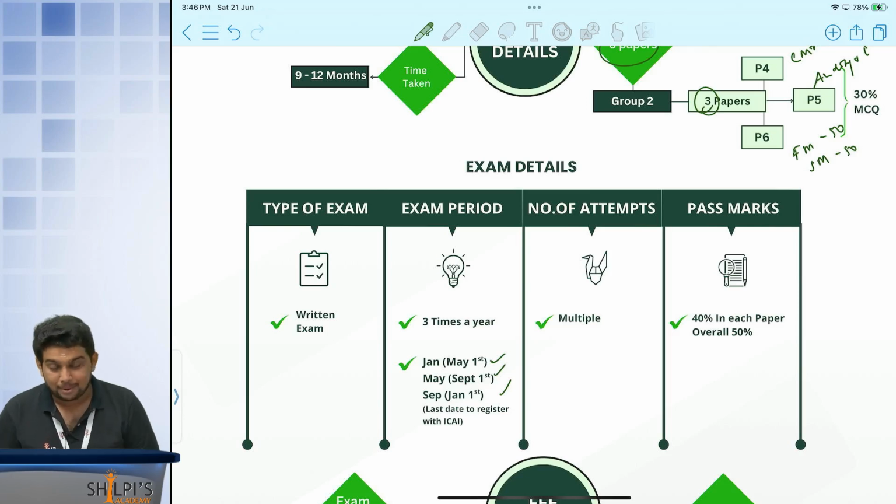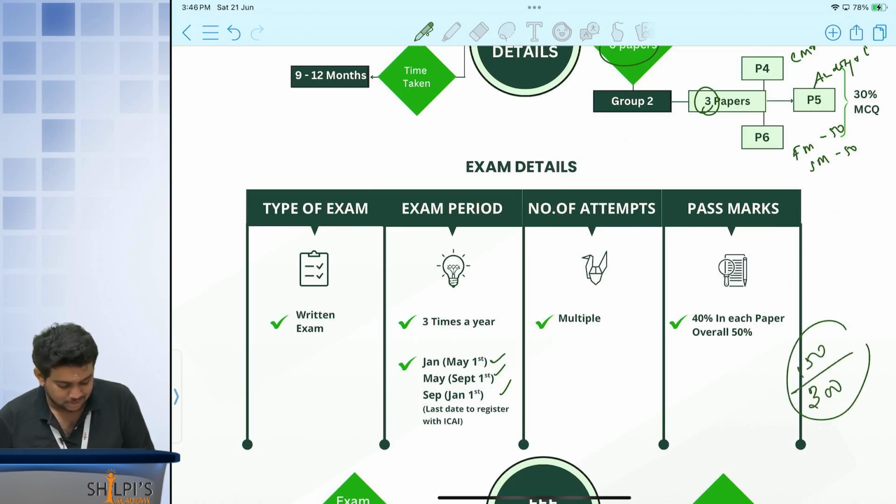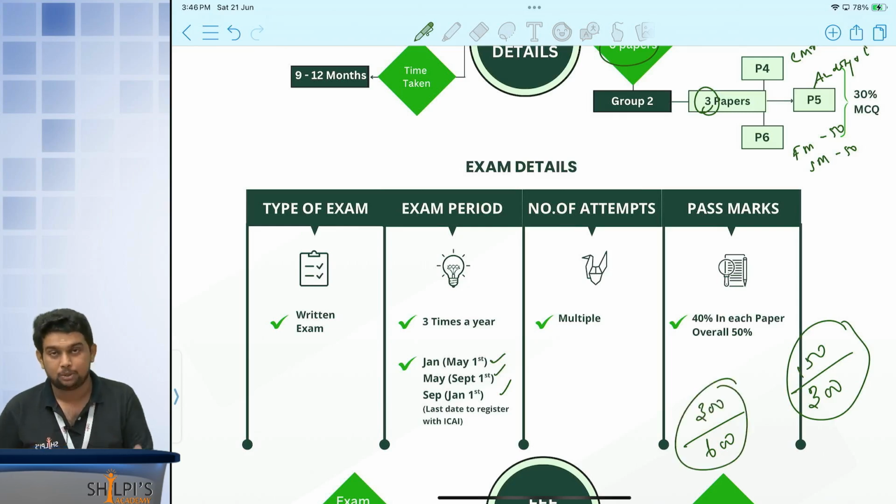Then what about the passing marks? Same here, every paper you have to get a minimum 40 marks, but totally in a group, if you are writing for 300 marks, minimum of 150 marks is required to clear that group. If you are writing both the groups together, total of 6 papers, 100 marks each, 600 marks, a minimum of 300 marks is required to qualify your intermediate level. Right? So this is your main thing which we have to remember. So out of 600 you have to get a minimum 50%, it is 300.